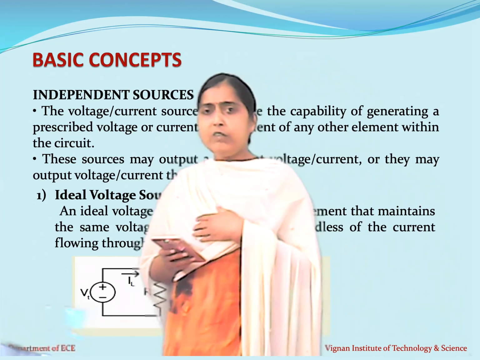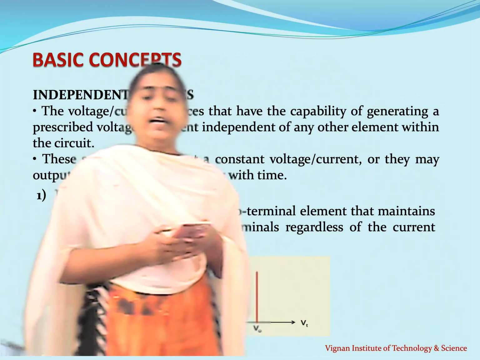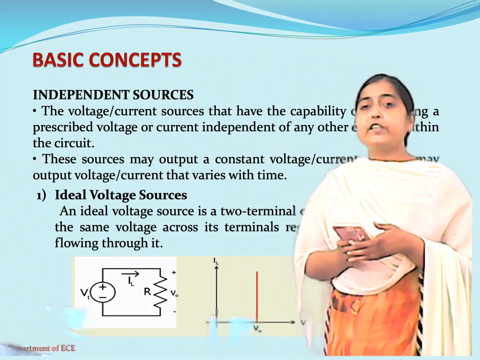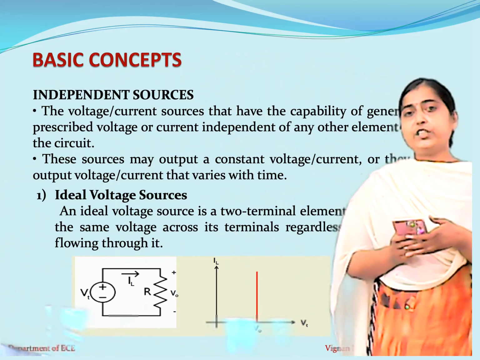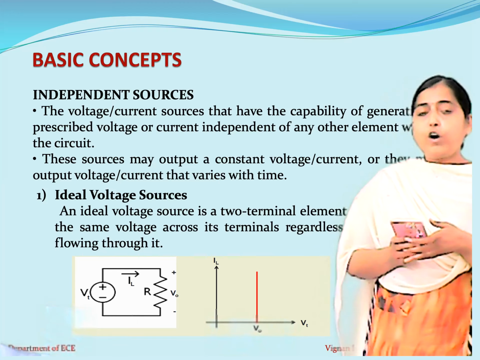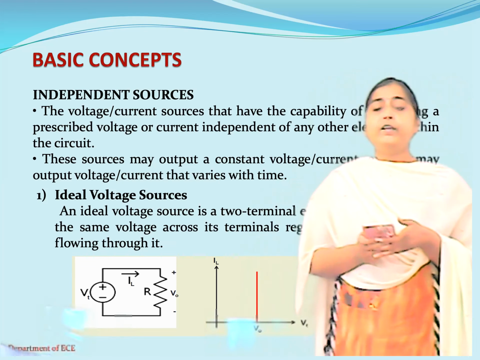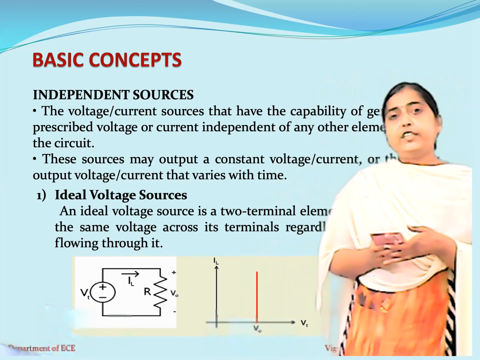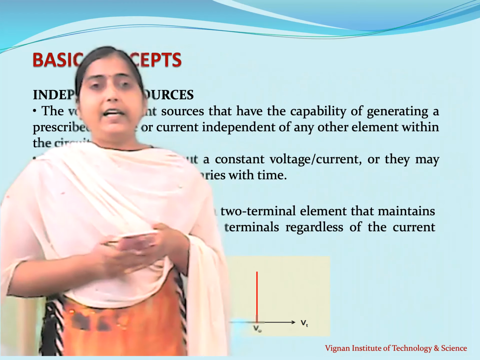As we know, before we start with the first unit, that is network topology, let us just remind ourselves of the basic concepts which are required for a student to understand network analysis and transmission lines in a better way. So let us start with the independent sources. What are basically sources? Sources are nothing but the ones which always give some energy to the network. There are two types of independent sources: one is the ideal voltage source and another one is the ideal current source.